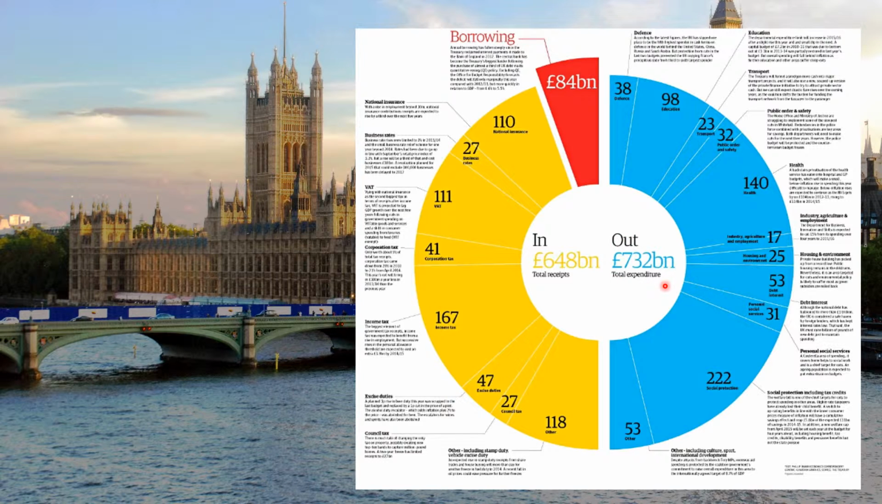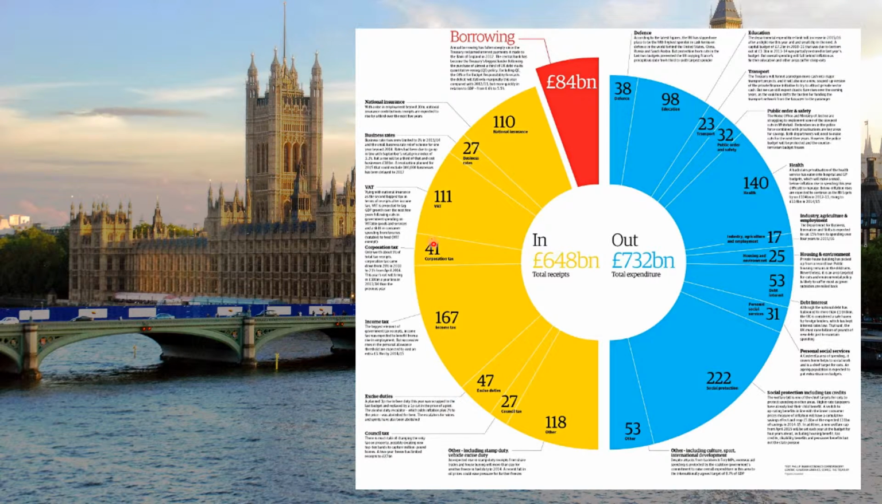Let's have a look where the tax comes from. Well, we can see a large proportion is from income tax, and then we've got VAT, we've got national insurance contributions, and then some other taxes and things like corporation tax.